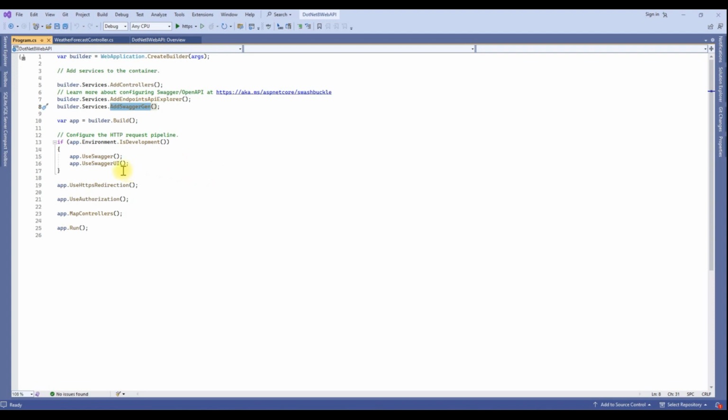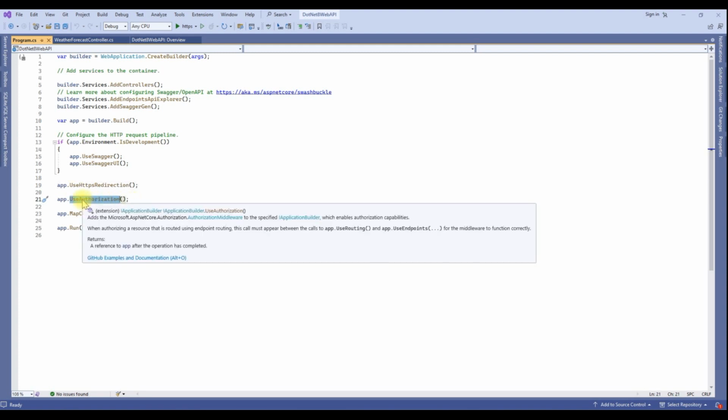You can see here UseHttpsRedirection. This is a middleware. This middleware is used to redirect an HTTP URL to an HTTPS URL. If someone hits an HTTP URL, it will automatically redirect from HTTP to HTTPS. UseAuthorization middleware secures your routes from unauthorized users. We'll discuss it in a future video.